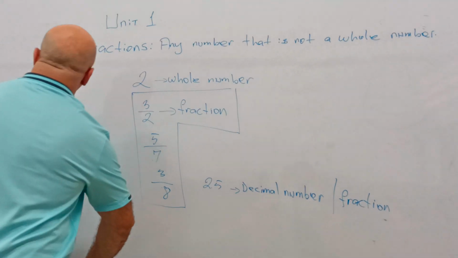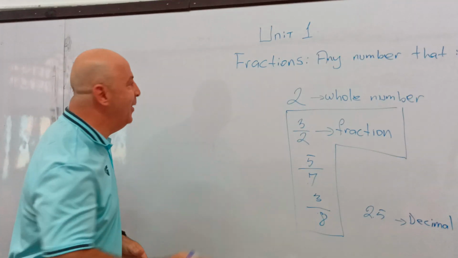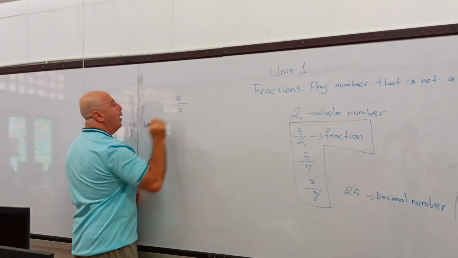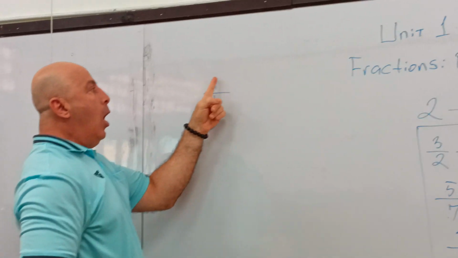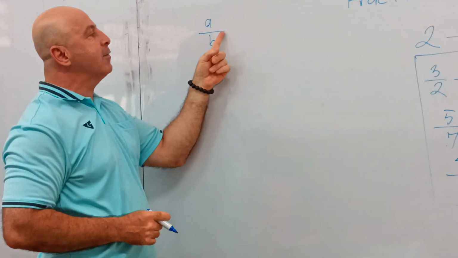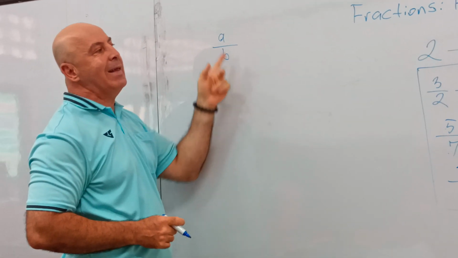So, in your notebooks, let's say this is an example of a fraction. Maybe some of you don't know what this is called. How do I read this in English?